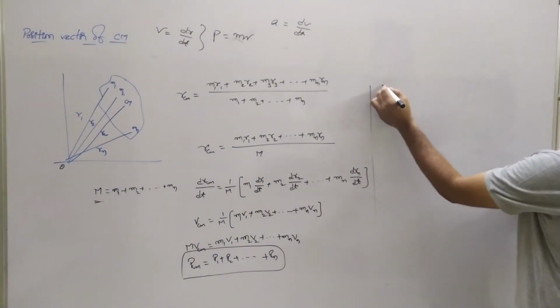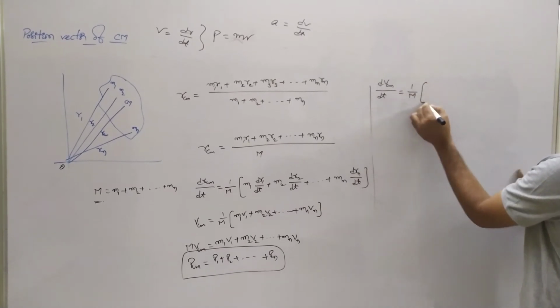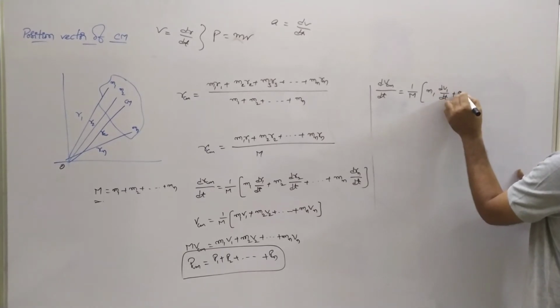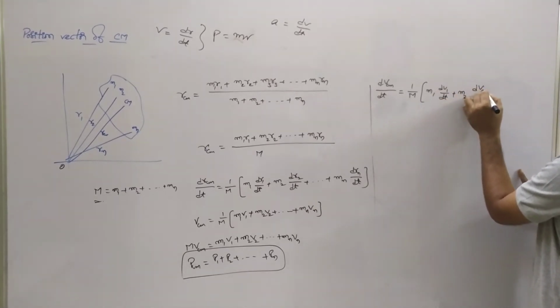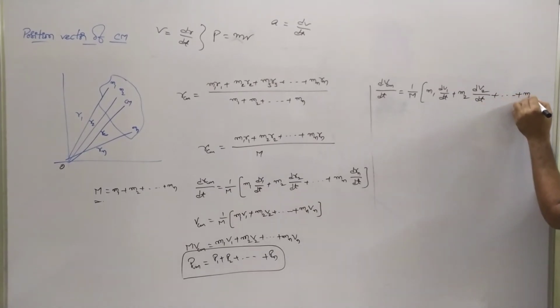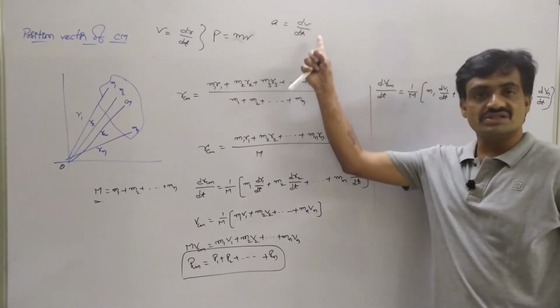Then we can represent it as dv_cm/dt = 1/m × (m1 dv1/dt + m2 dv2/dt and so on, mn dvn/dt), where we know that a = dv/dt.